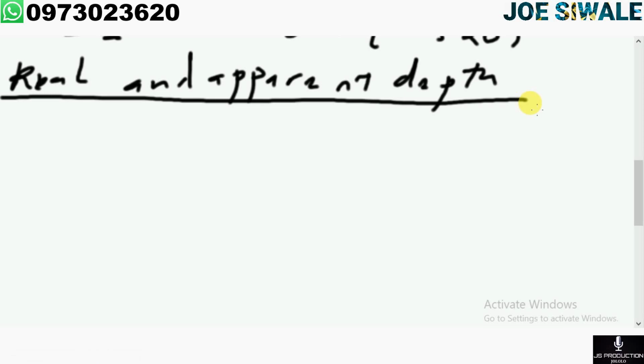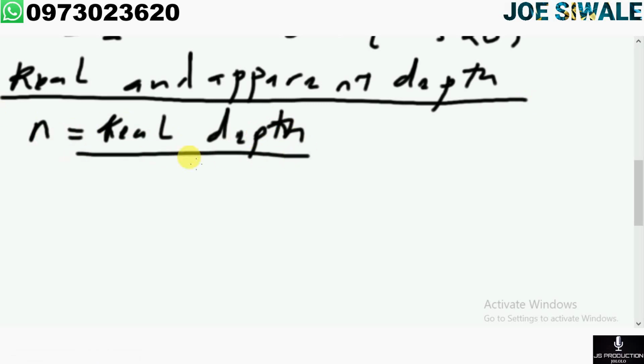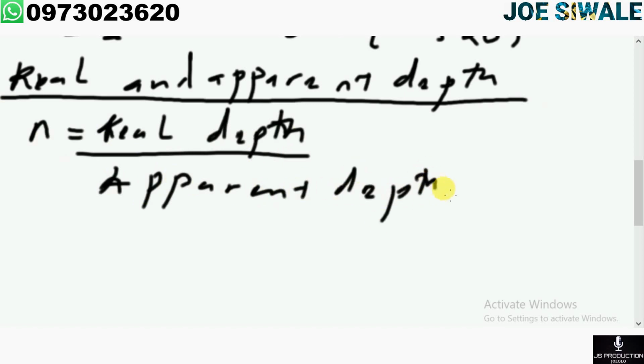So when we use the real and apparent depth, we say the refractive index is equal to the real depth divided by the apparent depth. So this is the formula that you use.